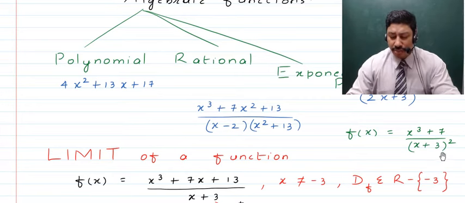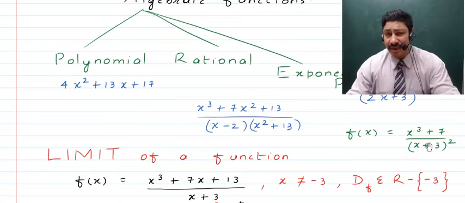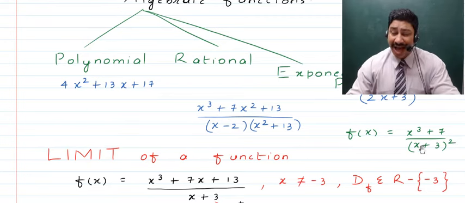So if we talk about the limit of this function, we will talk about that point which is how much? -3. Right? So -3 plus 3 will become equal to 0. That is why we will be talking about the limit of the function at -3. So there is one such point.